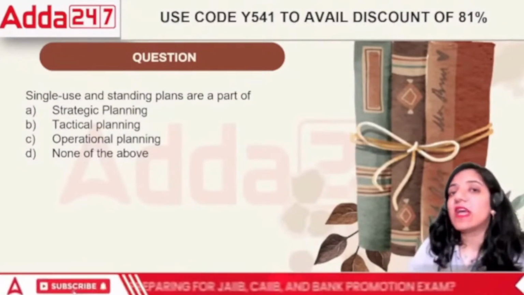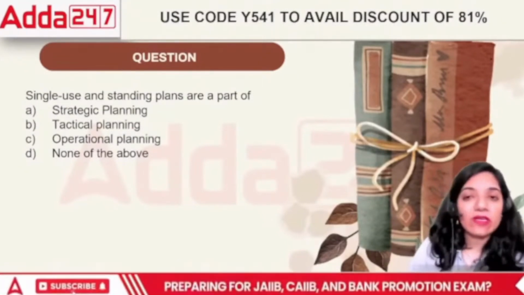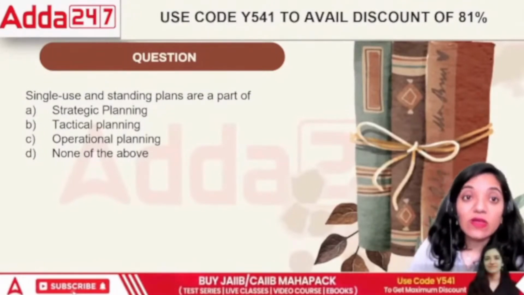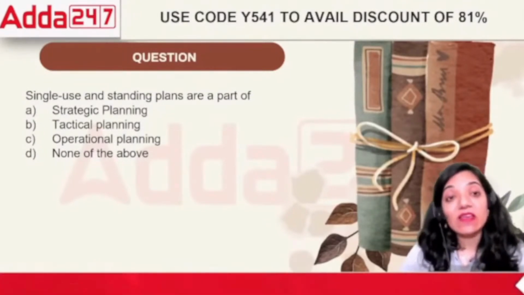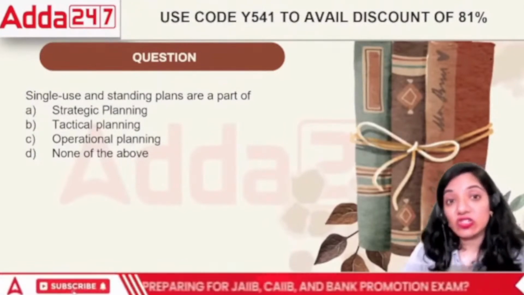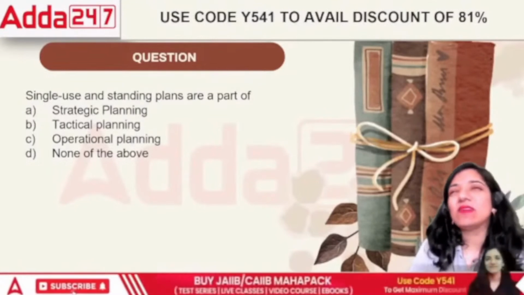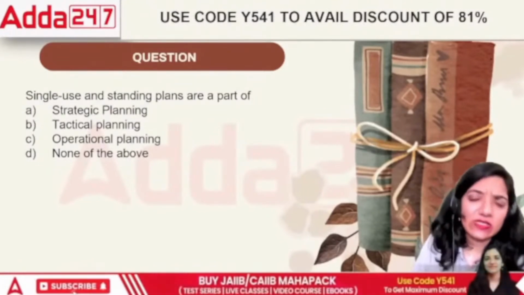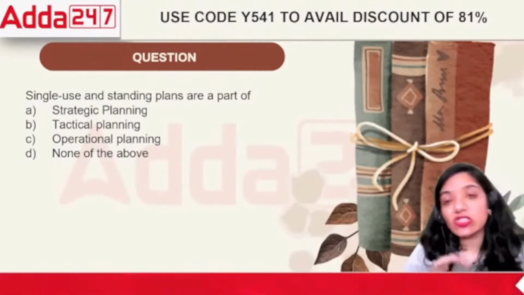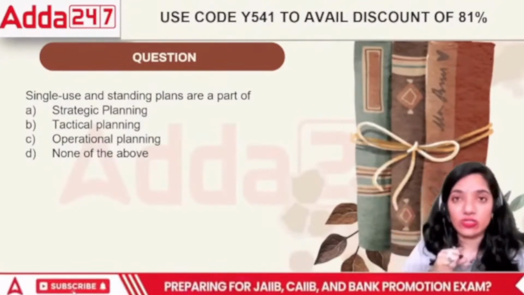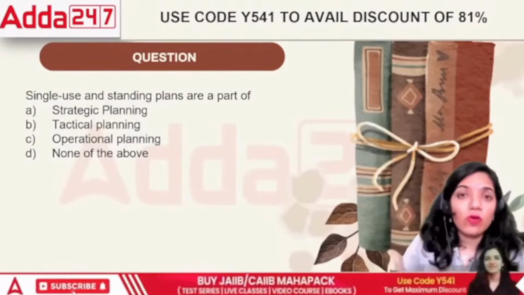For example, retirement based benefits. People would retire at the age of 60. That is what a standing plan is. So, is it basically strategic planning, which is determining the strategy of the organization, or tactical planning? Tactical planning is basically a part of strategy. Strategic is the long-term planning. How do we capture the competition? How do we grow further in the business?